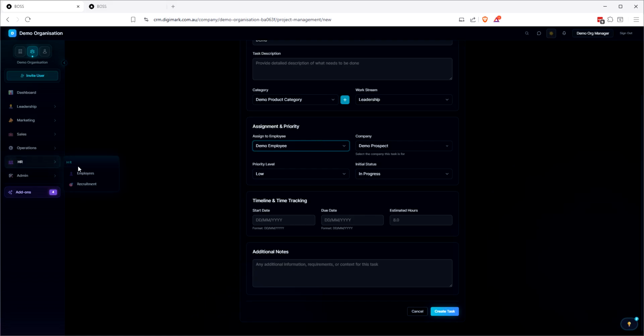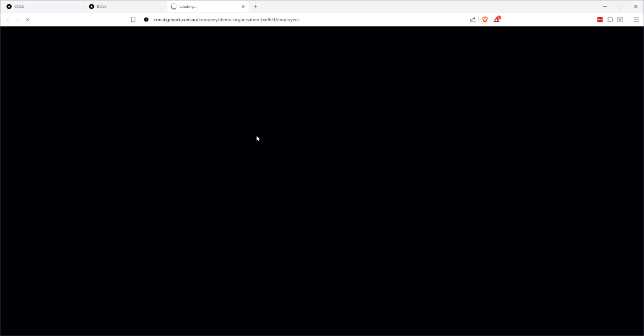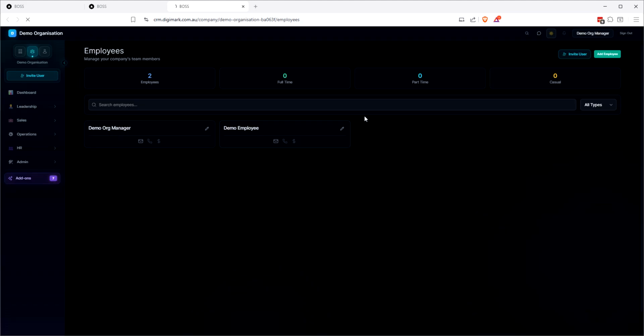So with the employees, which I'll just open that up quickly, we've got our hourly rate. So we've got our employee here. As you can see, that's coming up there. And this employee can log into the system as well. So as soon as you add an employee or invite them, then they can log in and they will get their employee view, which I won't show in this. This video is getting long already.